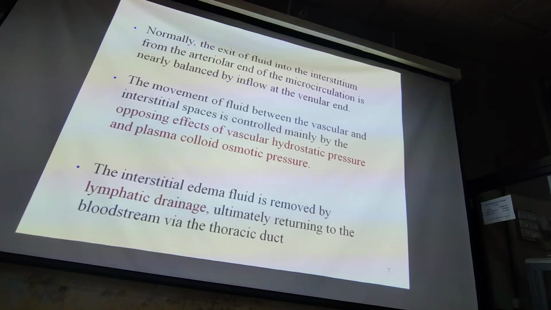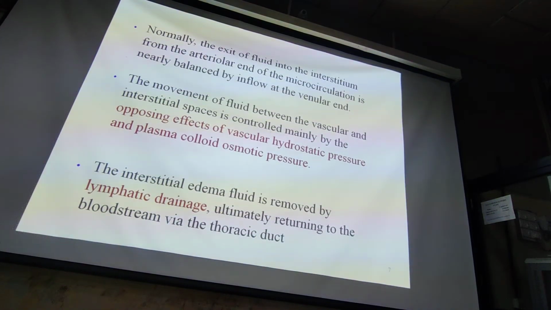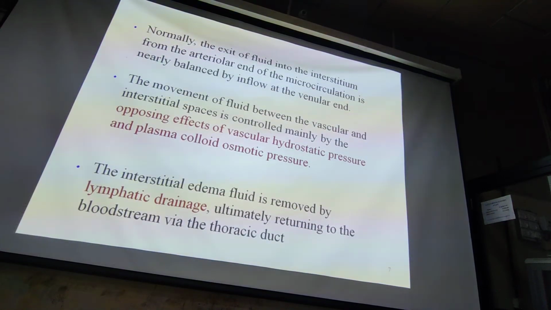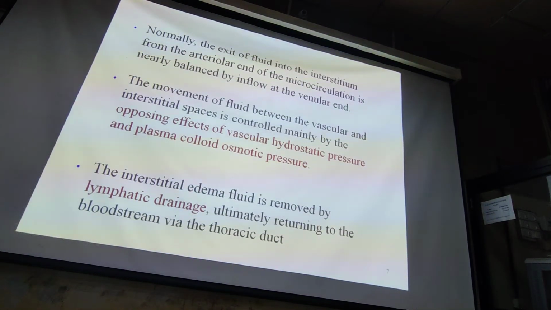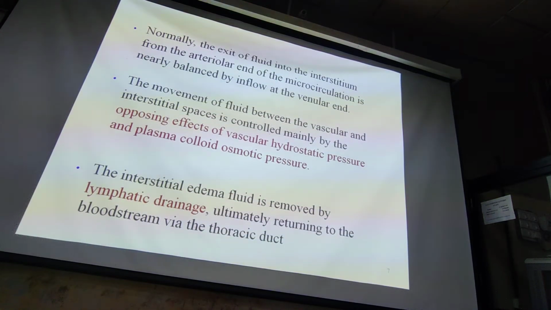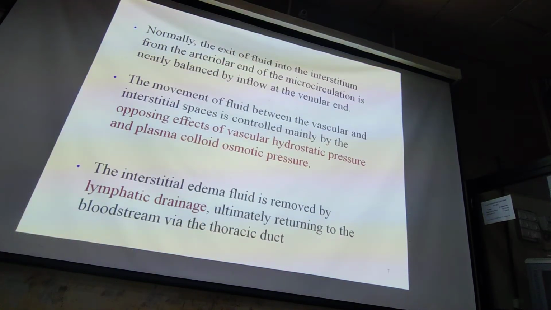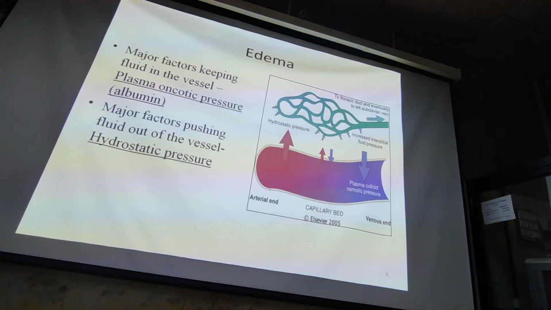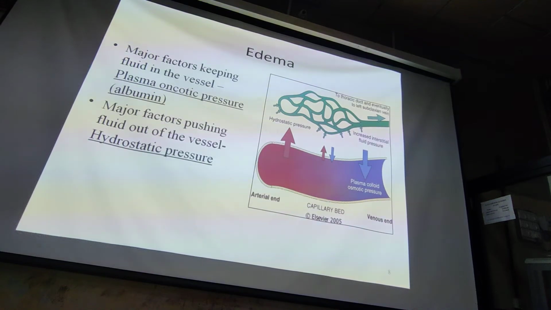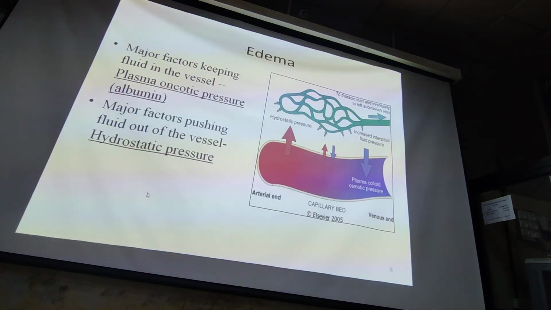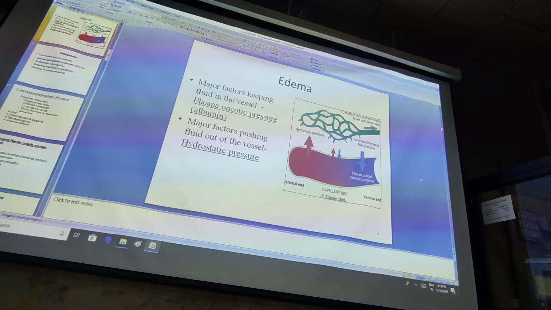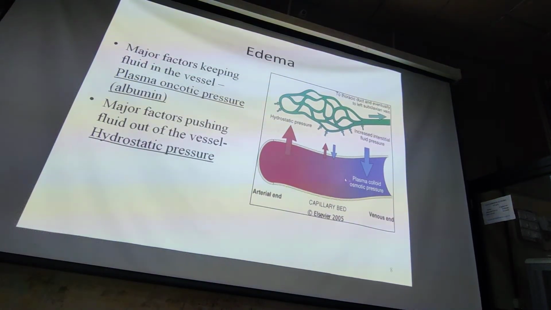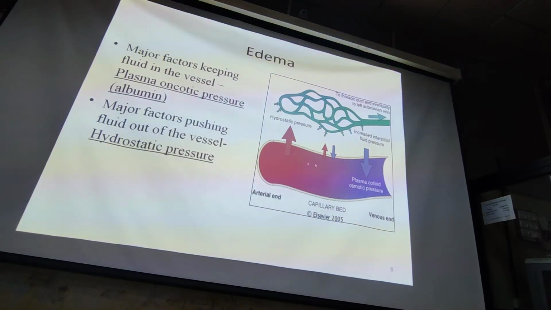Normally, or physiologically, the exit of fluid into the interstitium from the arterial end of the circulation is balanced by inflow at the venular end. So there is a balance between two opposing forces: one is capillary hydrostatic pressure and the other is plasma oncotic pressure. For example, here, this is the cut section of capillaries.